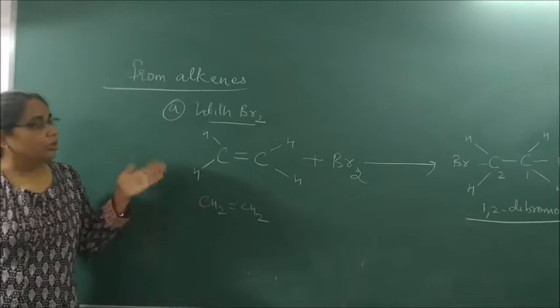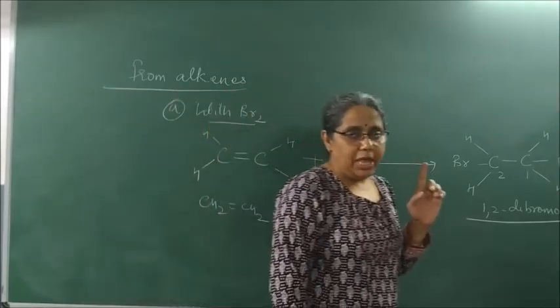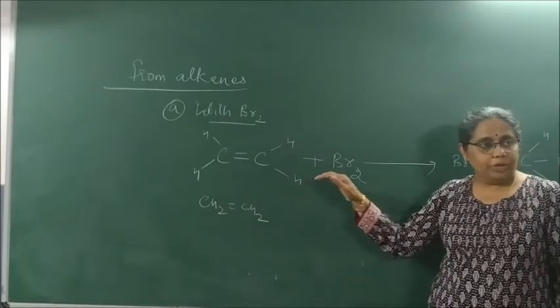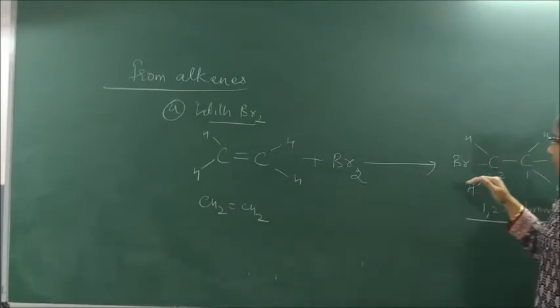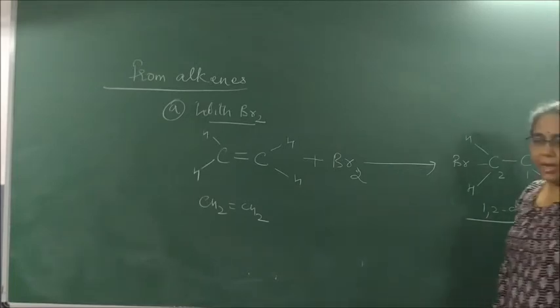Alkyl bromide. So this is the first method of preparation from alkene. When I take any alkene and add bromine water, the red color of bromine water disappears due to the formation of the compound 1,2-dibromoethane.